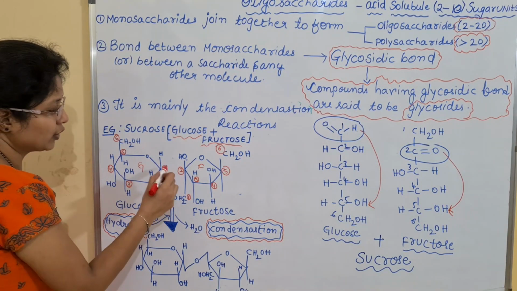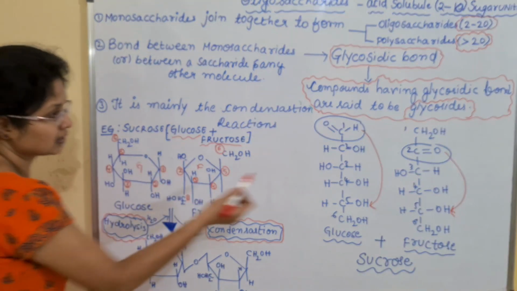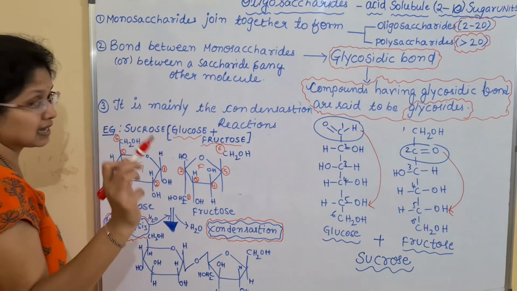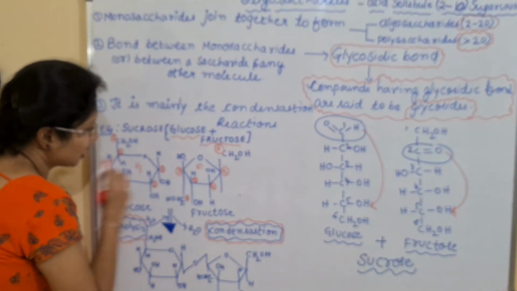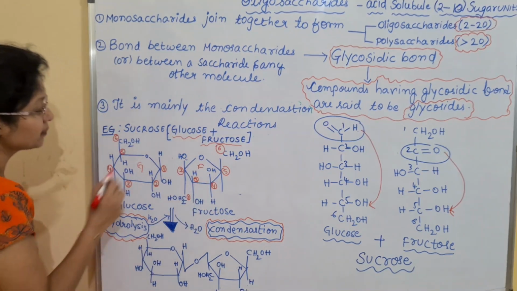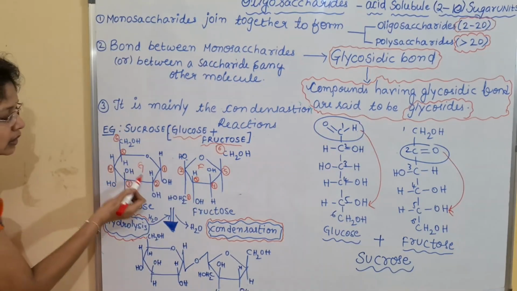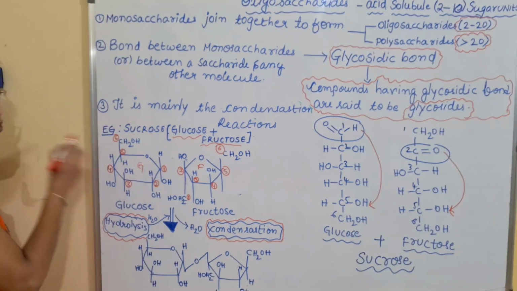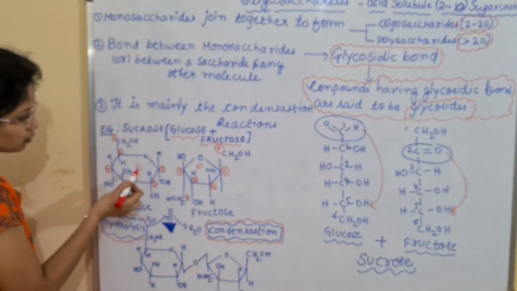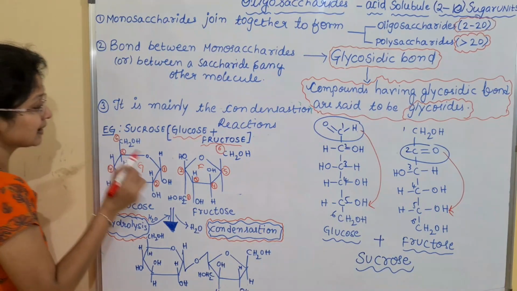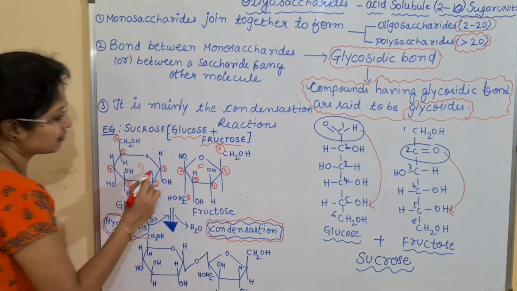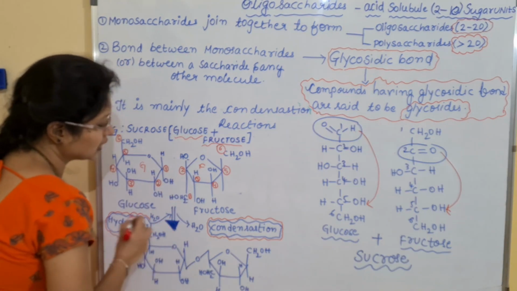Okay, so here we don't have the 4th carbon. If you look at the structure, the second is the active carbon, as I said before. So the second carbon will be flipped and aligned in this manner, and this will be reacting with the first carbon of the glucose. Obviously, the first carbon is the reactive group. So the first carbon of glucose reacts with the second carbon of the fructose, and finally they will form a